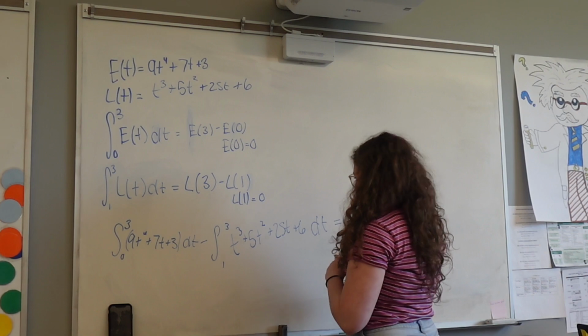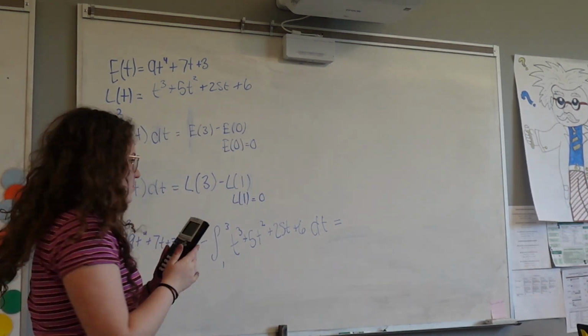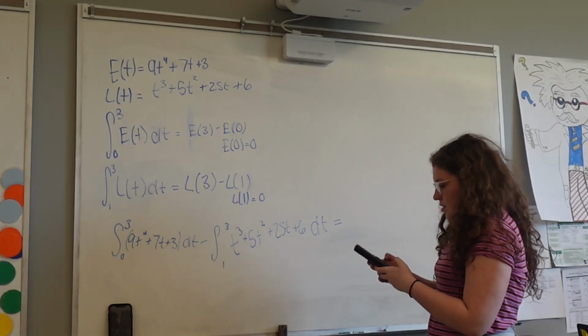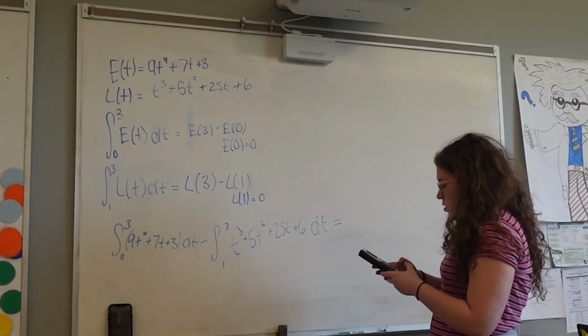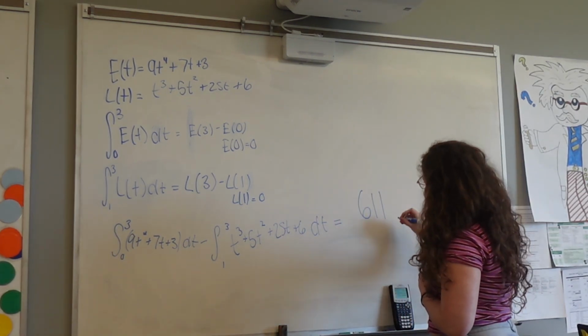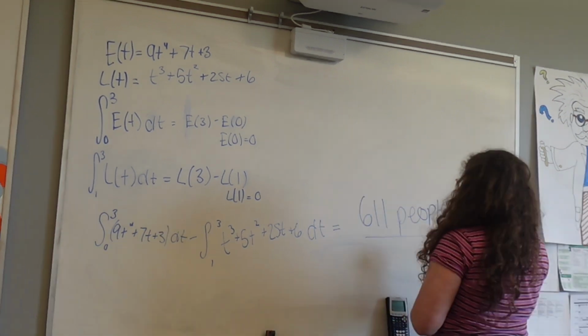And don't forget the dt after the integral. And now we're using a calculator to find this answer just because we feel like it. After doing these quick calculations, you should arrive at 611 people 3 hours after opening as your answer.